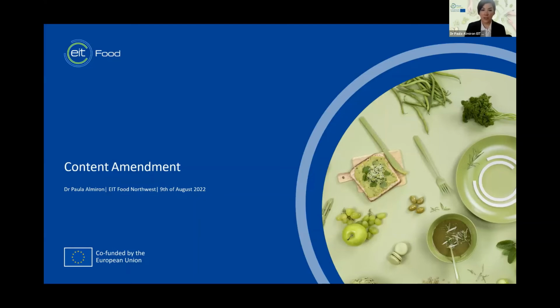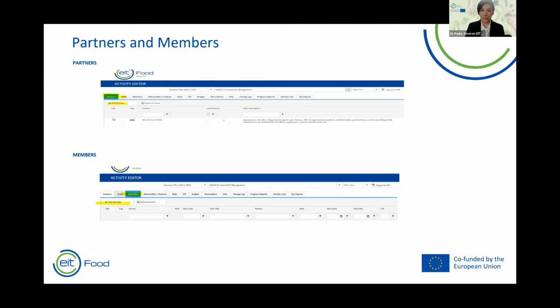Okay, now let's turn to content amendment. So let's talk about the different parts that you can have in this space. Let's start with partners, and then we will go with members. Only partners with a budget should be listed here in your partner list. It is mandatory that if a partner has budget, it is listed here. You can't add any budget to a partner that has not been previously added to this list.